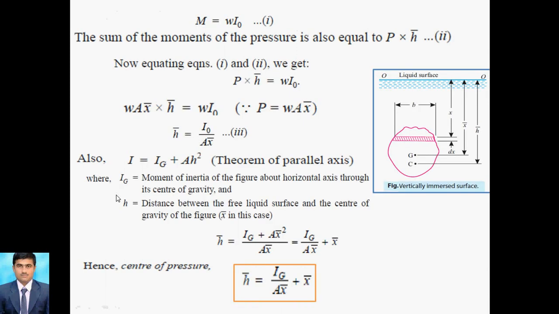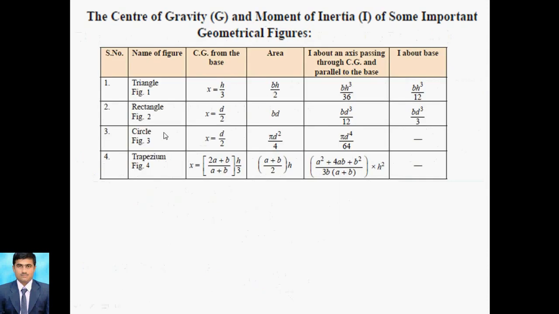So we actually require Ig, that is the value of the moment of inertia, from this geometry. A different geometry is used for calculating the center of gravity and moment of inertia, which we already discussed in applied mechanics. For a triangle with height h, the center of gravity X bar is h by 3. So we can take h by 3, and then you get the value of the center of gravity.